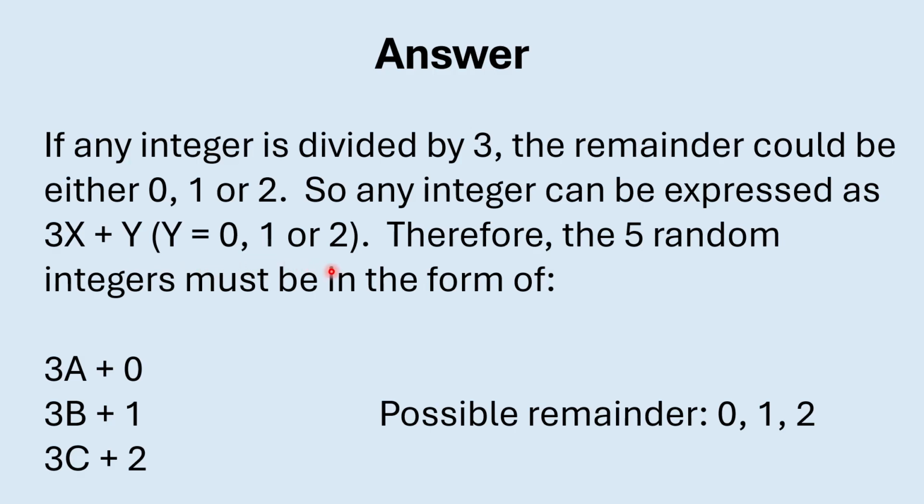So that means these 5 random integers can be expressed in the format of 3a plus 0, 3b plus 1, or 3c plus 2. And here, a, b, and c can be any integer values. When we add 3 integers together, you will see it is not very important for the left part, because they are already multiples of 3. No matter how many you add together, the result must also be a multiple of 3. And here we just focus on these remainders. They could take the possible values of 0, 1, and 2.